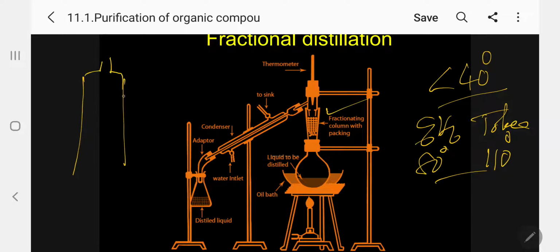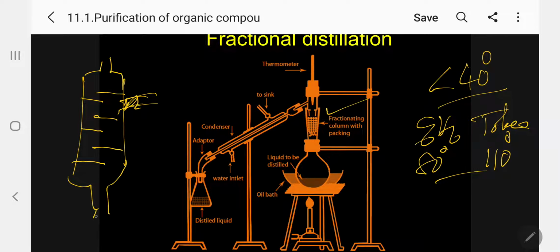It will be like this. There is an opener and it will be here. Kindly follow. Through this opener, the liquid will come out and connect to the condenser. There are different types of condenser, and this is the fractionating column.